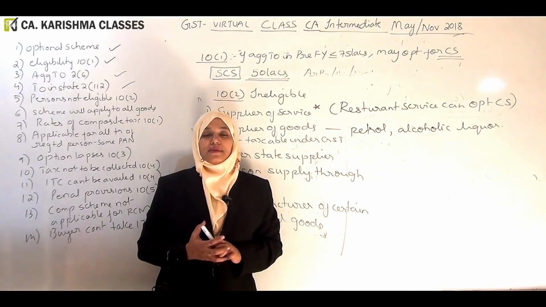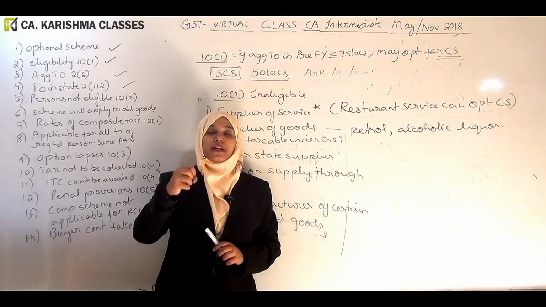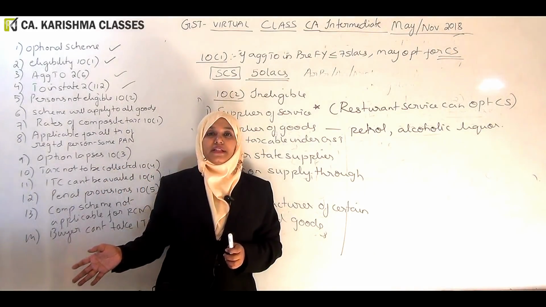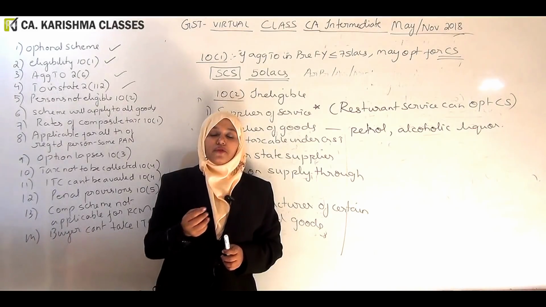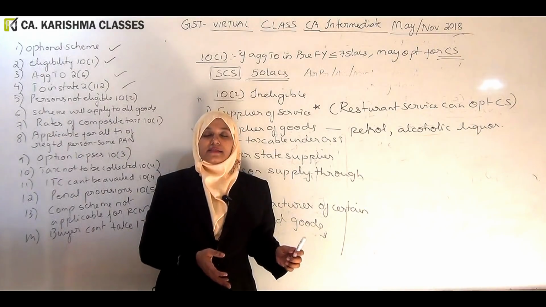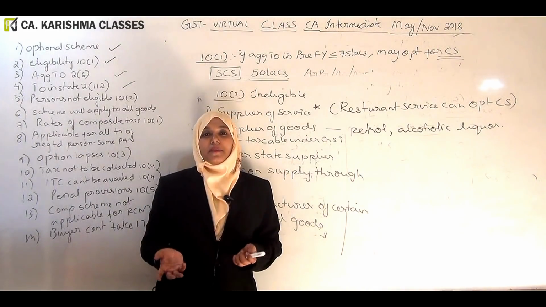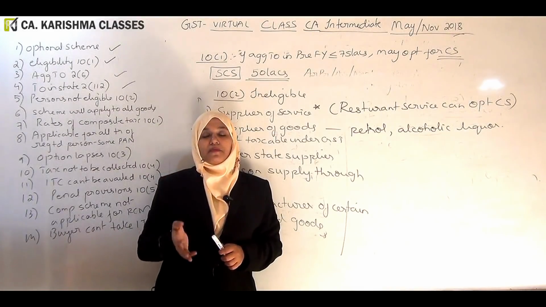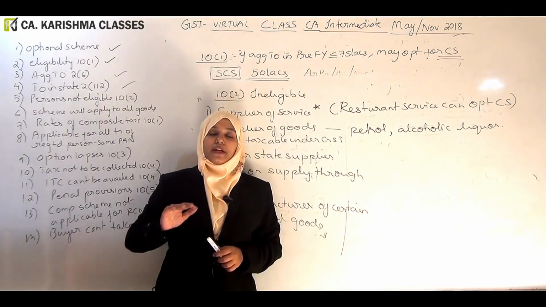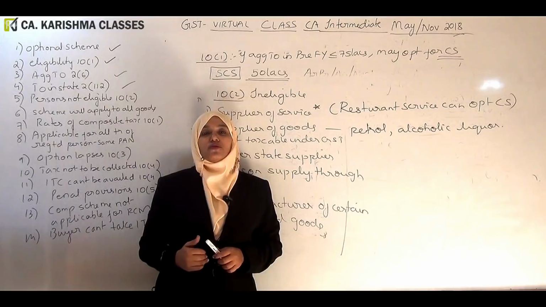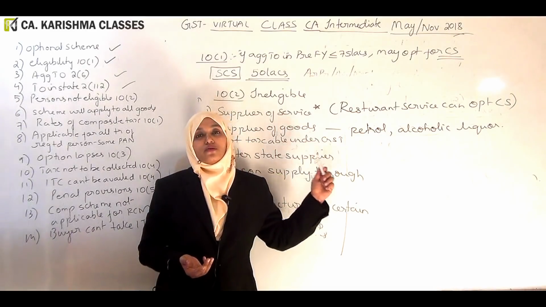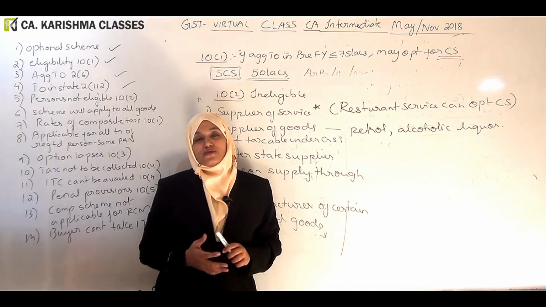See, because composition scheme is taking aggregate turnover and putting the tax rate on it. So, if you are into supply of goods which are not covered by GST, this scheme will become wrong if you take our rate of tax and put on aggregate turnover. Aggregate turnover includes taxable supply and exempt supply also. So it will not make sense. So better you people don't come. So all the people who are selling goods which are not covered by GST, this scheme is not for you. You better be in regular scheme, because if you come to this scheme, on your aggregate turnover we will end up putting tax, and aggregate turnover will include such turnover also. That is what they are saying.